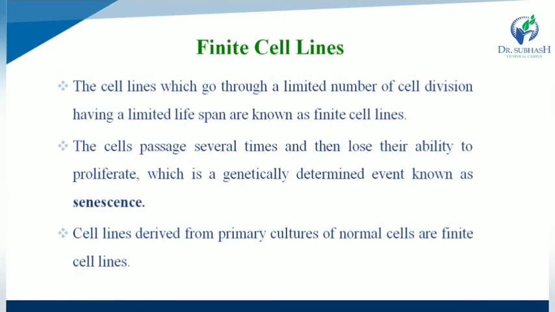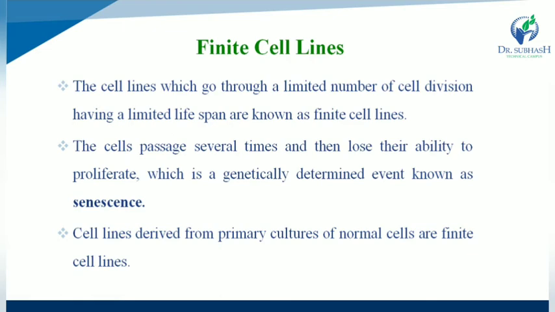Finite cell lines. Finite cell lines go through a limited number of cell divisions and have a limited lifespan.